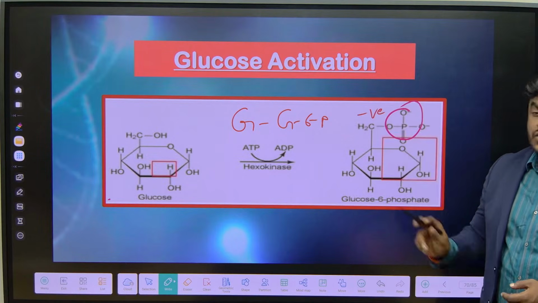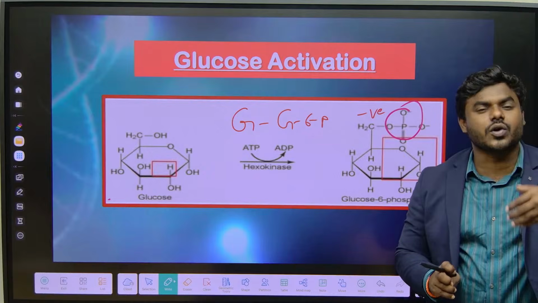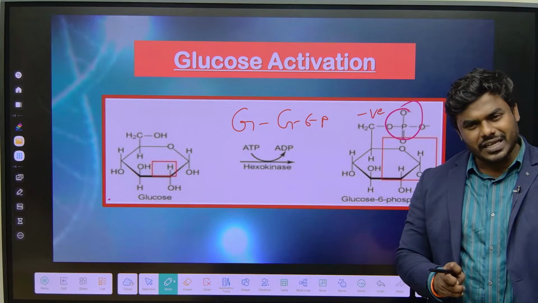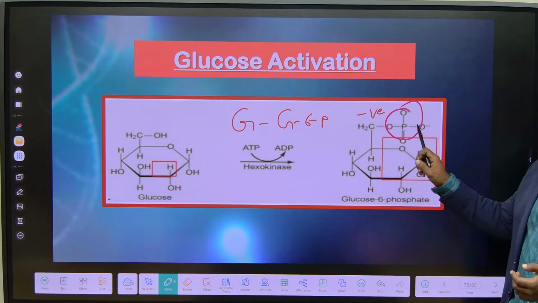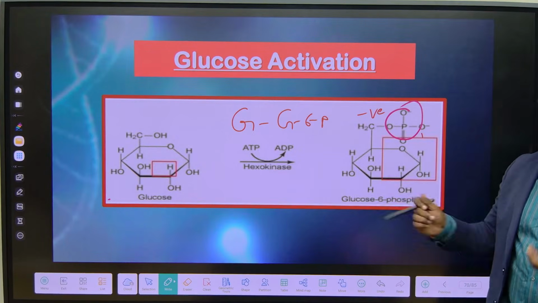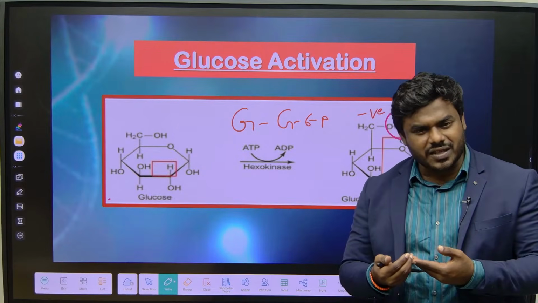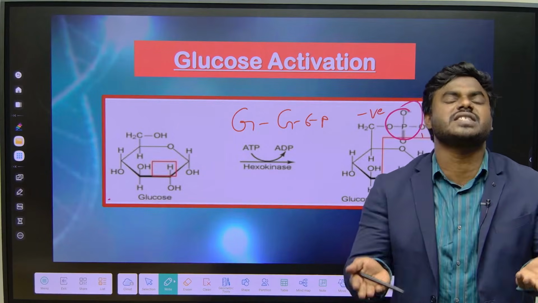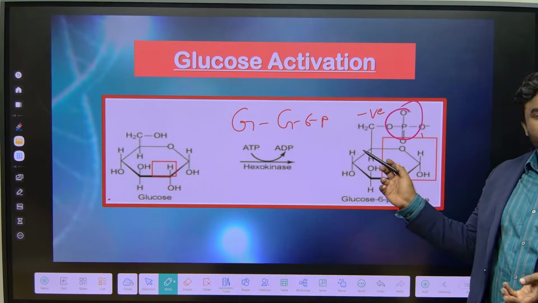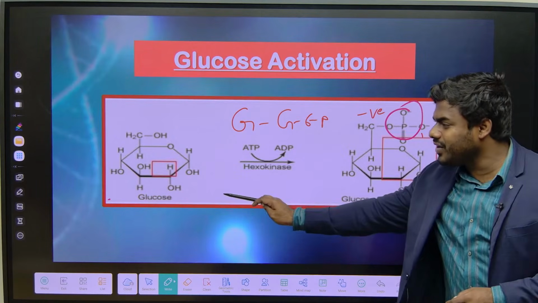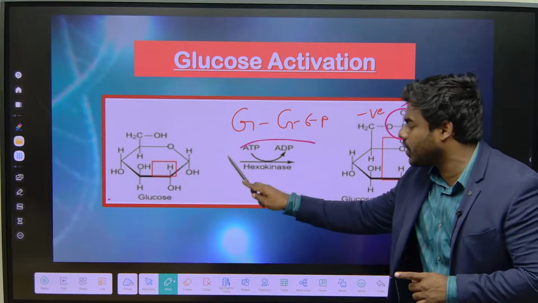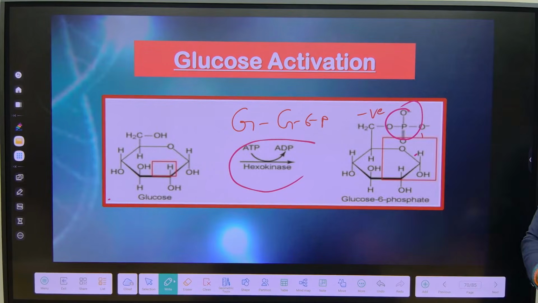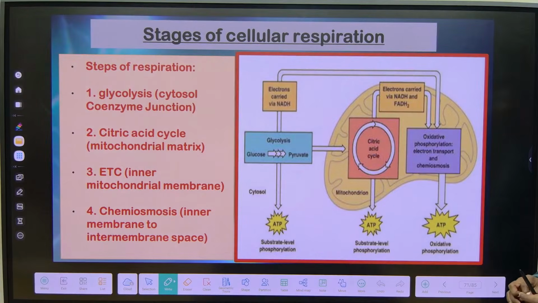Negatively charged. A negatively charged molecule cannot cross the plasma membrane, hence it will remain within the cell itself. Then in the cell, it undergoes a variety of chemical reactions. For example, if glucose enters the cell, there is a possibility that it could leave the cell again. So to protect the glucose within the cell, we convert glucose to glucose 6-phosphate. This mechanism is called glucose activation. This is a very important line to be remembered.